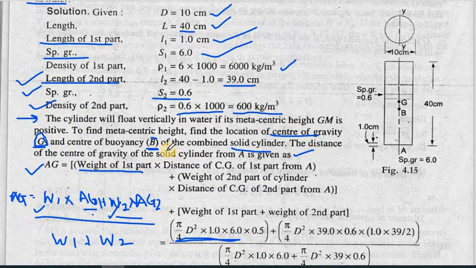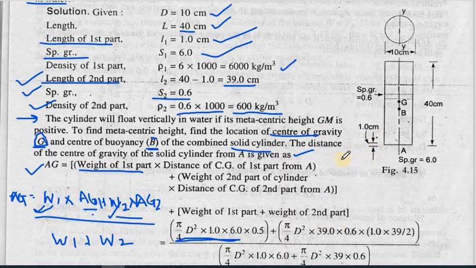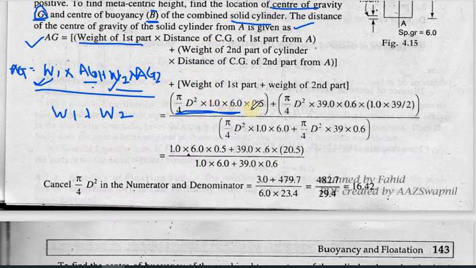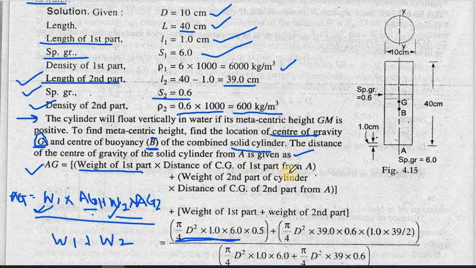You need to remember that if you want to calculate the weight of a body, and you have got the volume and the specific gravity, you can multiply the volume and specific gravity, that will give you the weight. So area, we know that pi by 4 d square, this will be common for all. So pi by 4 d square into the depth of the first material, which is 1, and the specific gravity of the first material, which is 6. So this will give you the weight of the first part, into the distance of CG of the first part.